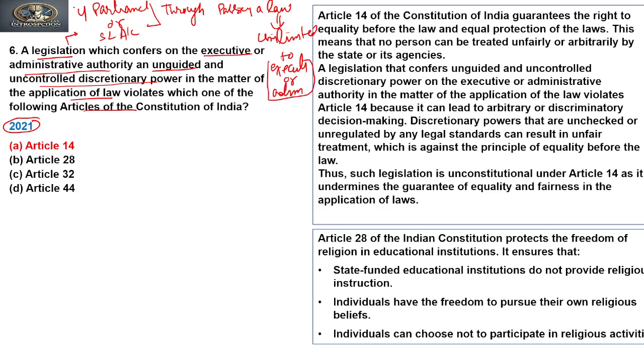Now the function of the executive and administration is to implement the law which is enacted by the parliament.